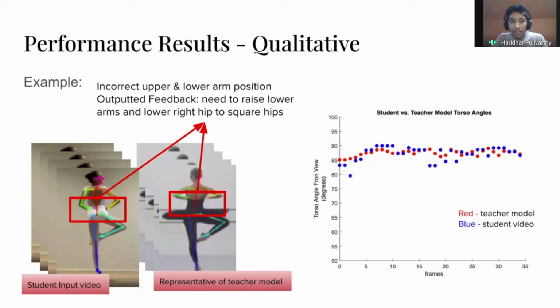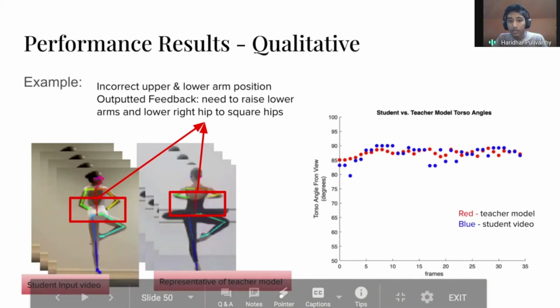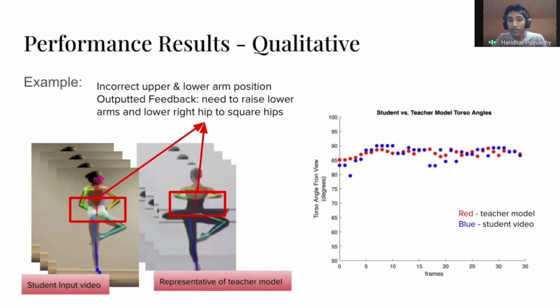Right, so the graph on the right here is some of the results of comparing the student video with the teacher model. The student video is in blue and the teacher model is in red. As we can see, there is a general trend that both of the videos follow, although sometimes the humps and dips come in different places, which is why DTW is necessary to align these two sequences. And even when we do align them, we can see that there are some outlying points. At the beginning, there's that one blue point, and in the middle, there are some other blue points that stick out, and those are the kinds of discrepancies that we're trying to provide feedback for.